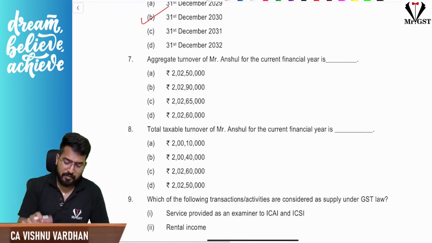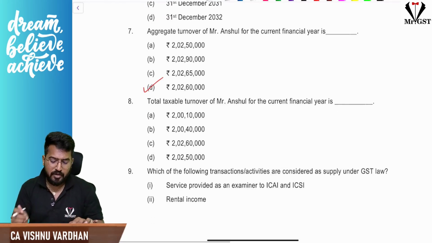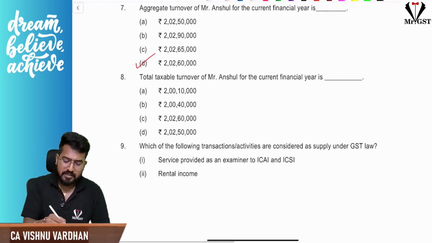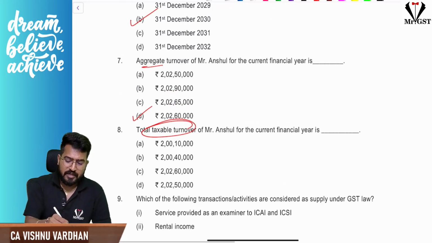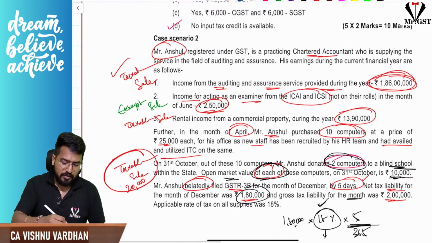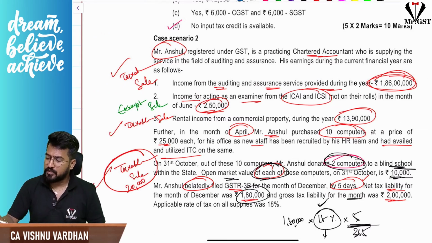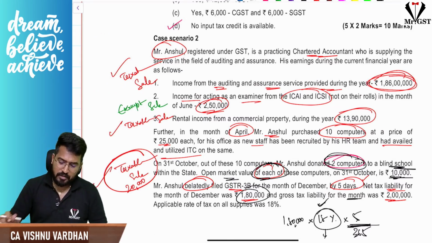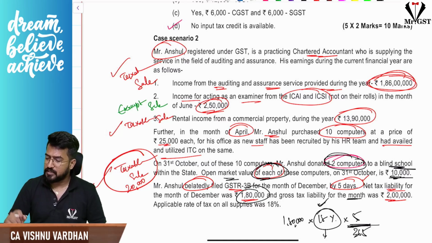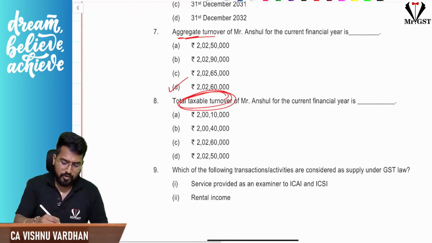When you are calculating, please be very clear with the calculations. When you are entering the zeros, please be careful. In that way also you might make mistakes. They are asking for taxable turnover now. Out of 2 crore 2 lakh 60,000, we should minus 2 lakh 50,000, and we'll get the answer. So 2 crore 10,000 is the answer.